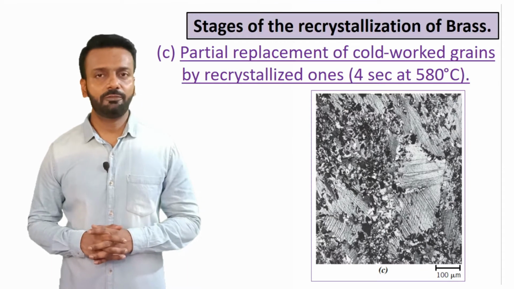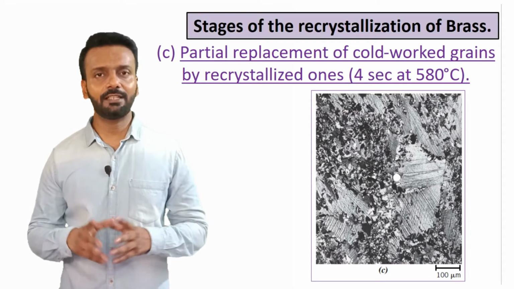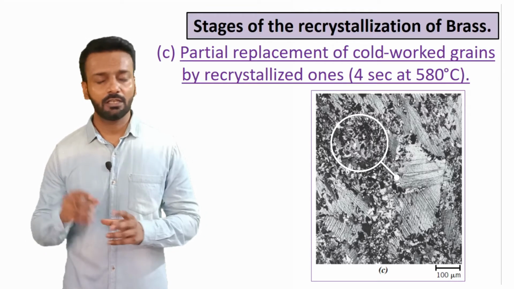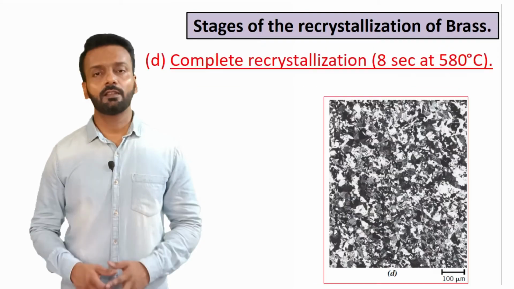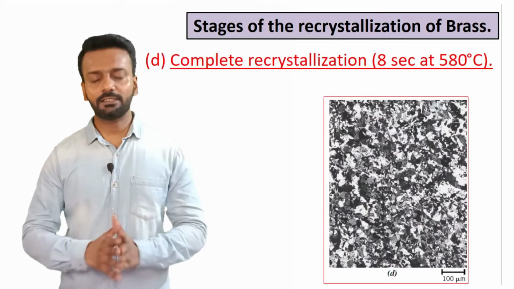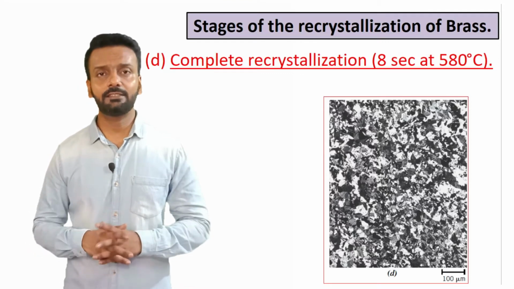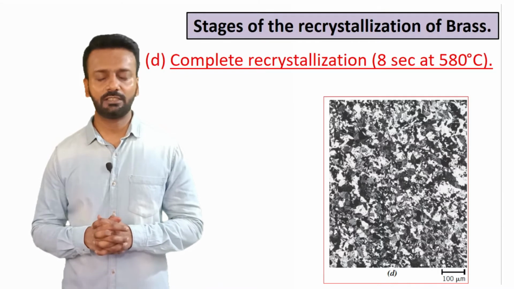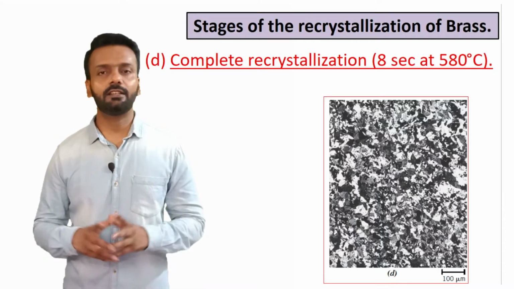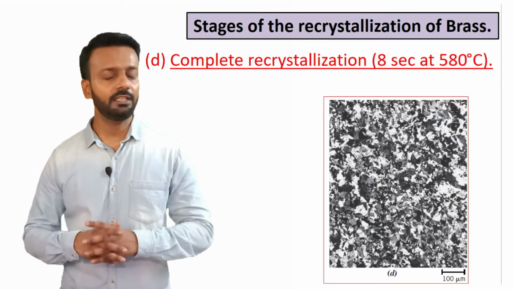This process is very fast. In the next image you see that at just around 4 seconds at around 580 degrees Celsius, these grains start to grow at a very rapid rate, and the complete recrystallization process is completed at 8 seconds at around 580 degrees Celsius. So you can see that in 8 seconds the entire process is completed.